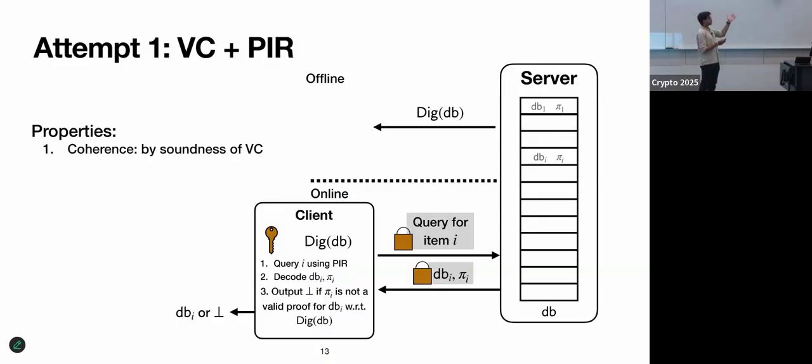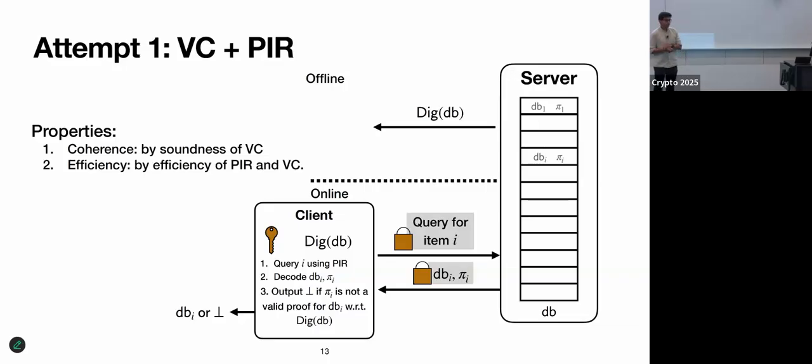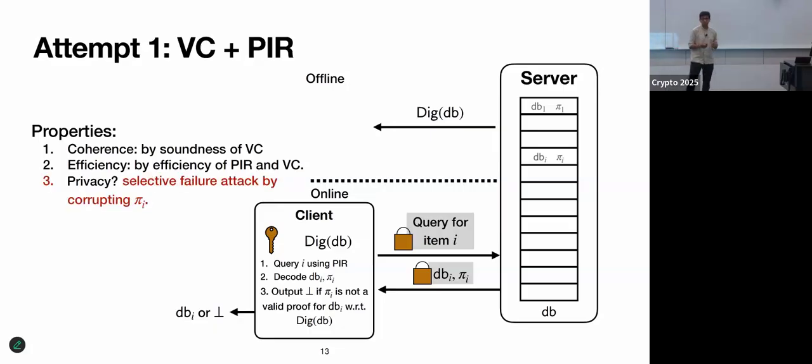So correctness. Actually, this simple construction already gives us coherence, right? There's no way for the server to cheat because the position binding means that I can't open the same location to multiple values. We get efficiency because I can just think of Merkle trees. There's not really much overhead induced in this construction. But unfortunately, we don't get privacy. It's kind of straightforward to see that the selective failure attack that we saw before also just carries over here. We just have to tweak one of the proofs, and if the client retrieves that location, you'll still get an invalid proof, and you'll error out, but only selectively.